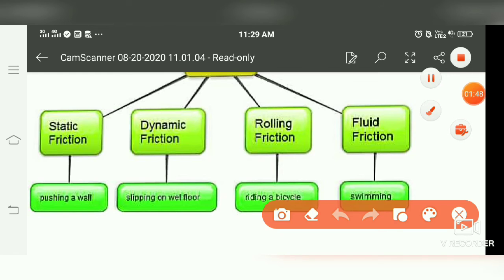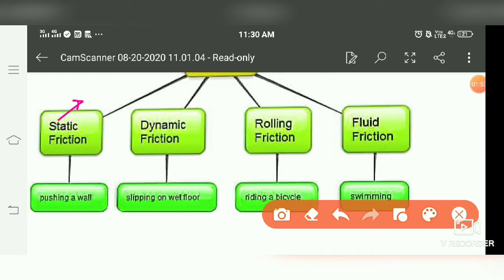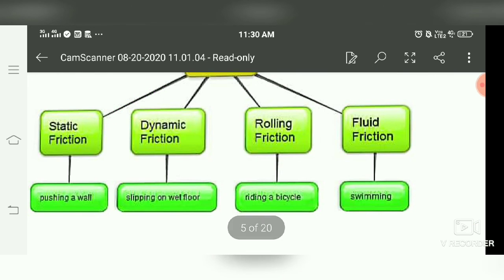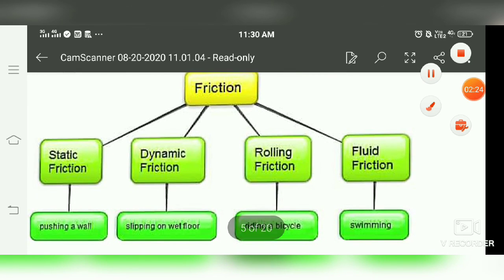Here, static friction is also called self-adjusting friction. And rolling friction has a very small value as compared to the other frictions. If we compare the static, dynamic, rolling and fluid friction values, then rolling friction always has a very low value. So the rolling friction value is always less.